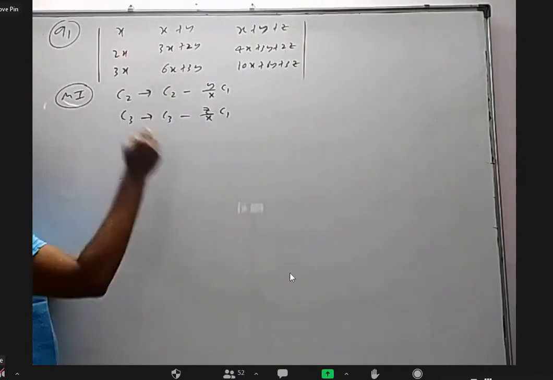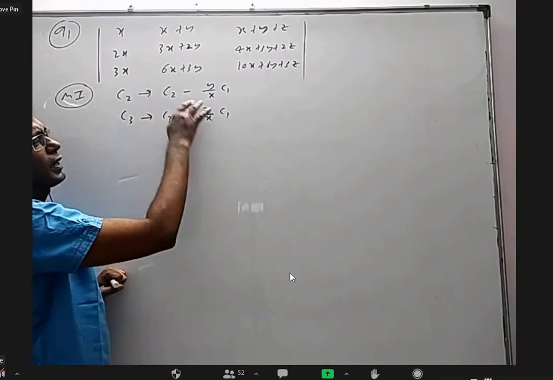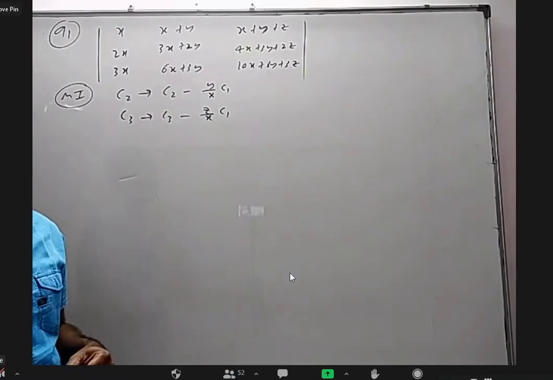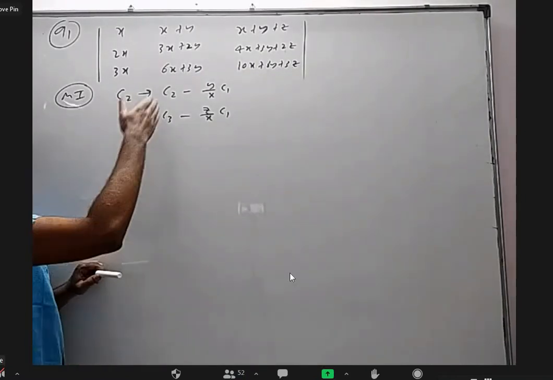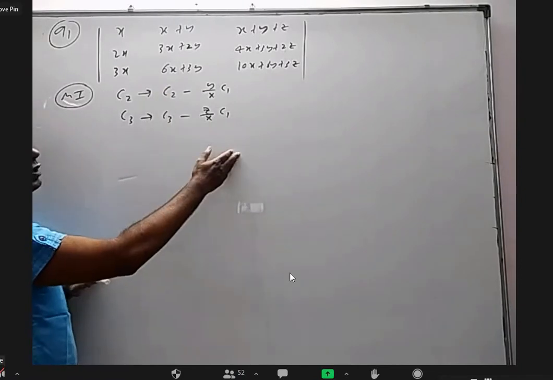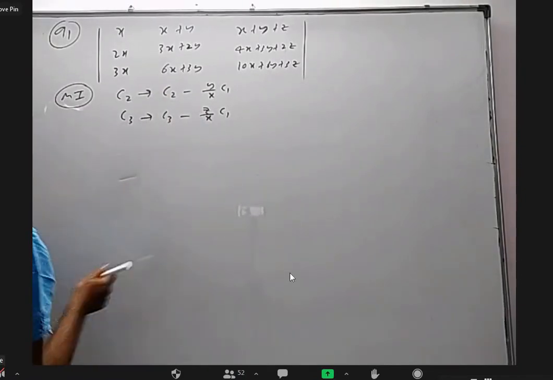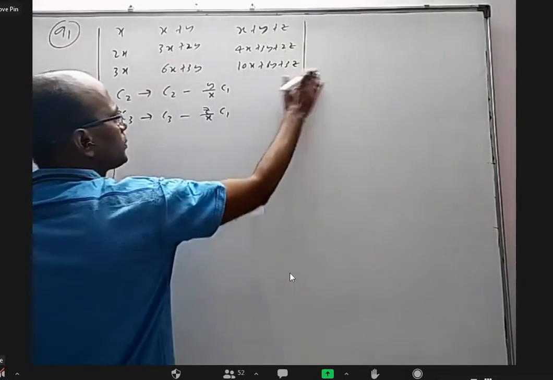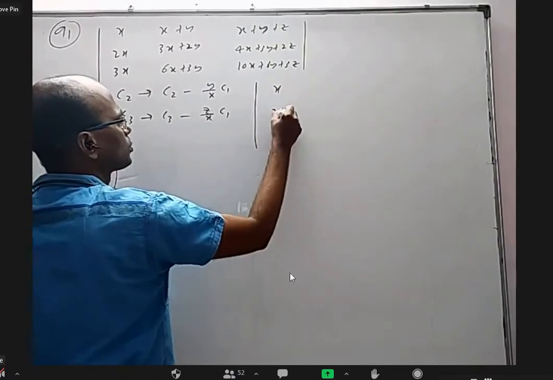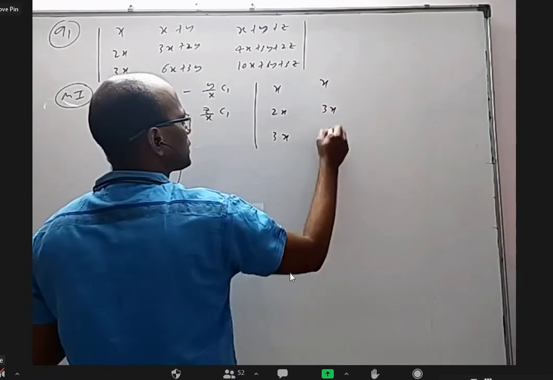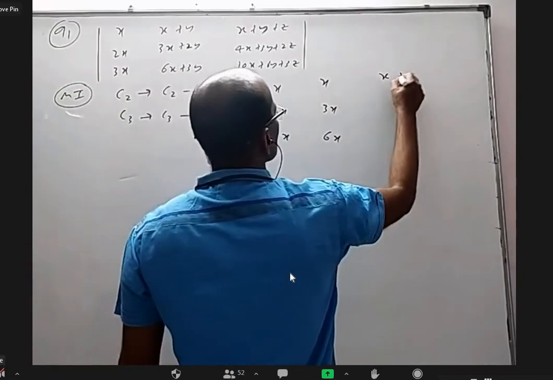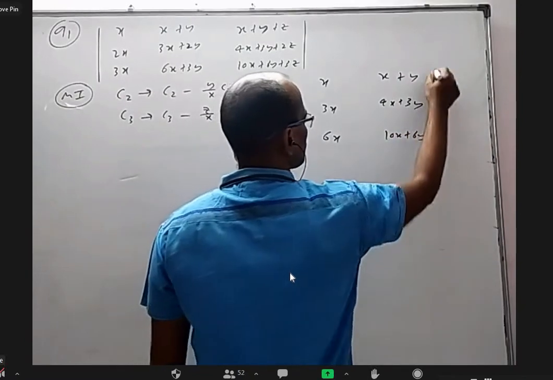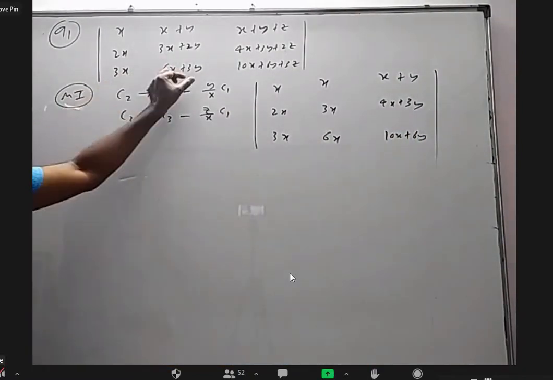I multiply everything with y. I can write column 2 as column 2 plus or minus anything times column 1. These are valid operations, right? I can write column 3 as column 3 plus 2 column 2 or 5 column 2 or column 1 or 7 column 1. Why not z by x? When I multiply this with y by x, I'll get y, 2y, 3y, and they'll get cancelled. So after doing this operation, I'll get x, 2x, 3x; x, 3x, 6x; x plus y, 4x plus 3y, and 10x plus 6y. Here this strip is gone and here this strip is gone.